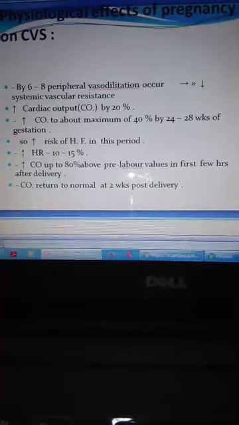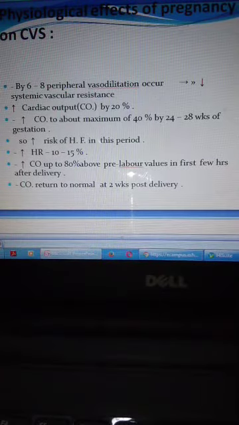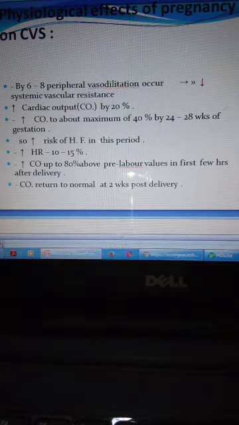Good morning, everyone. Today our seminar is about heart disease problems in pregnancy, and how to manage them during pregnancy and during labor. We start with the physiological effect of pregnancy on the cardiovascular system.